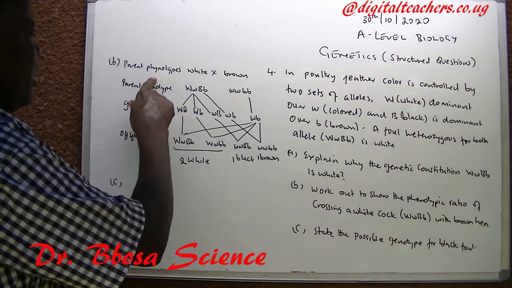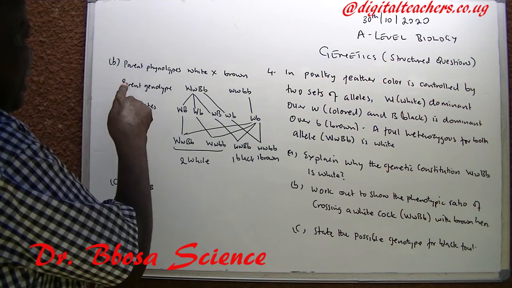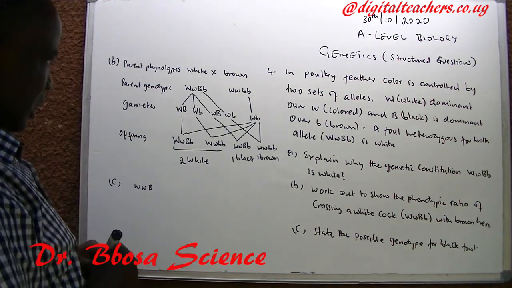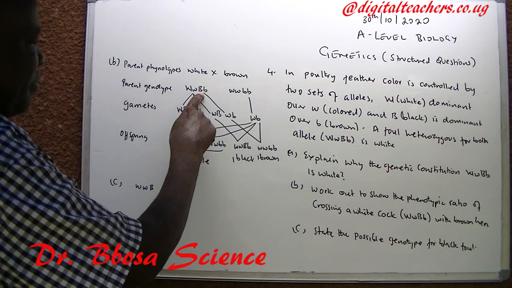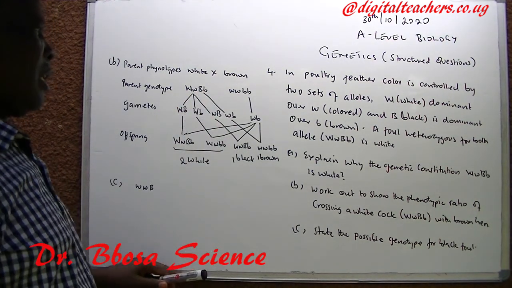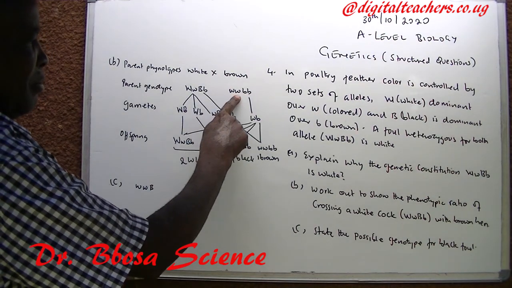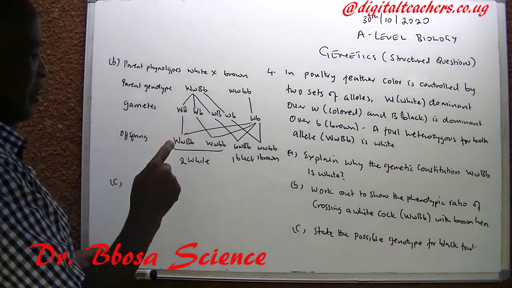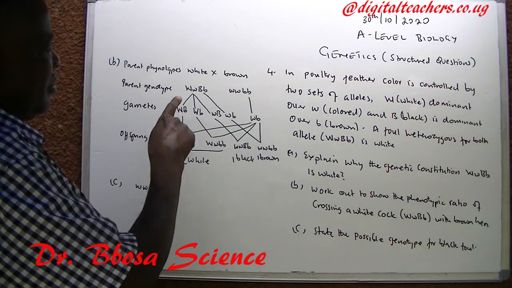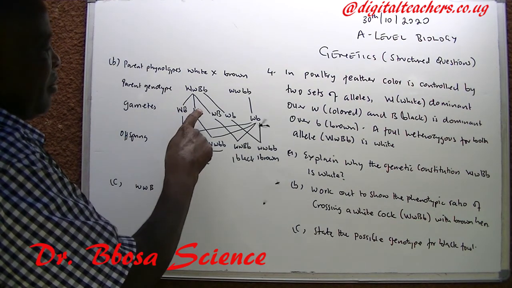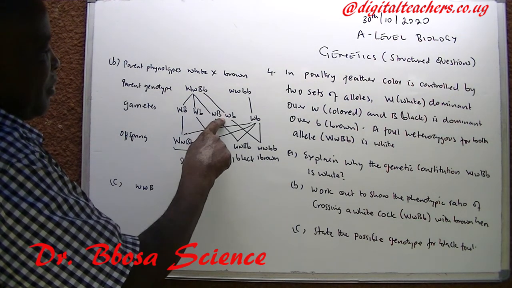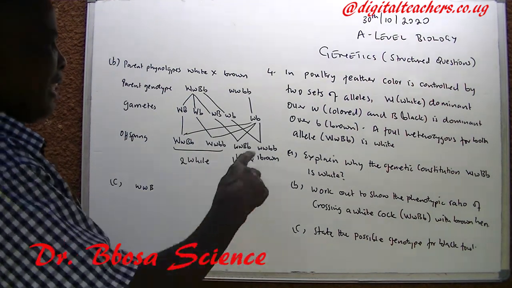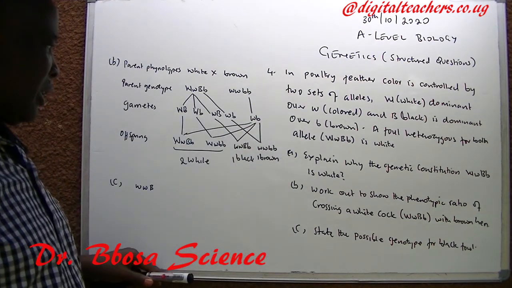So the parent phenotype is white and brown. Parent genotype is capital W, capital B, small b. A brown hen is small w, small b, small b. When we come to gametes, this one produces 4 gametes: capital W capital B, capital W small b, small w capital B, small w small b. A brown hen produces only 1 gamete.